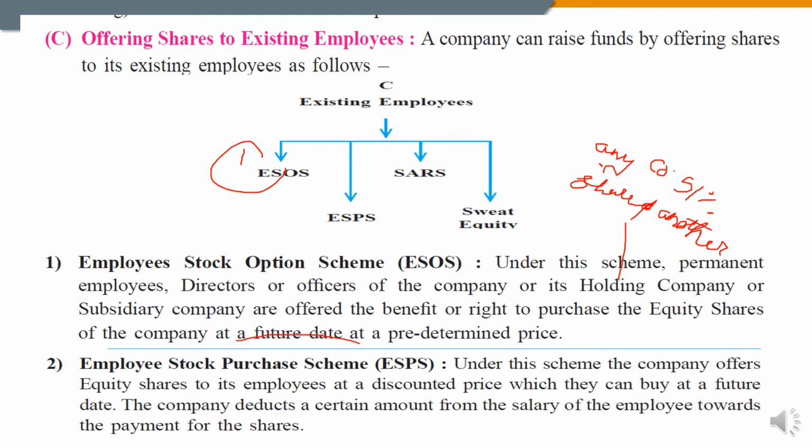So this is the offer basically for a future date at a predetermined price, meaning already decided. Predetermined means already decided, students. Keep this word in your mind. You can't replace this word, but you should know the meaning. You should remember this word while writing the notes.